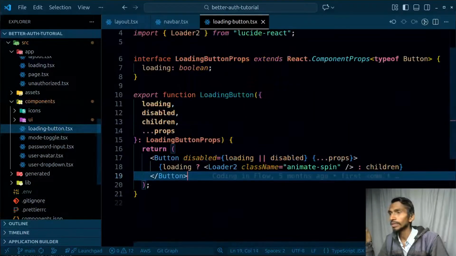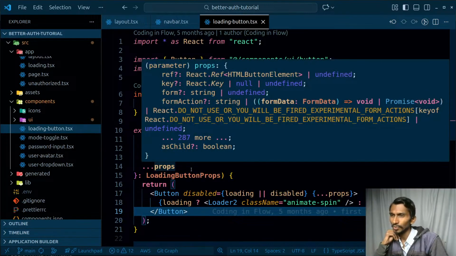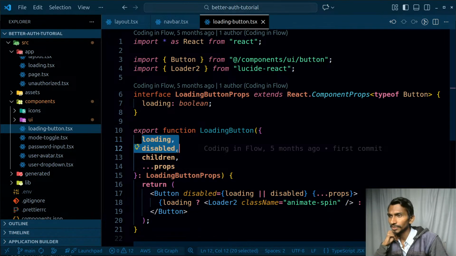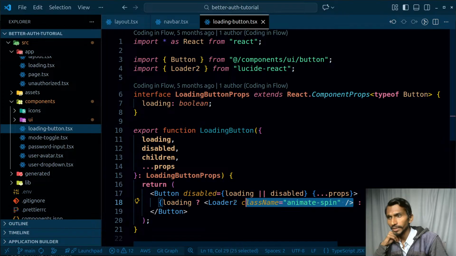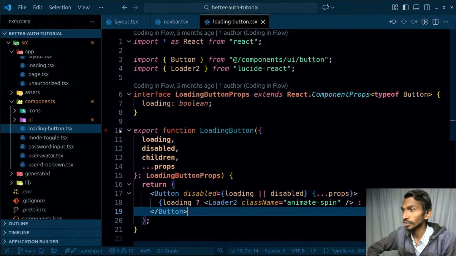Then we have loading button. This loading button will be used for loading the stuff. It will take loading state and disabled, whether it is disabled or not, and children, and then that's it. It will simply render all the children, otherwise it will animate this with the loader. And if this is disabled, it will even make it disabled. That's actually a good way to get things done.